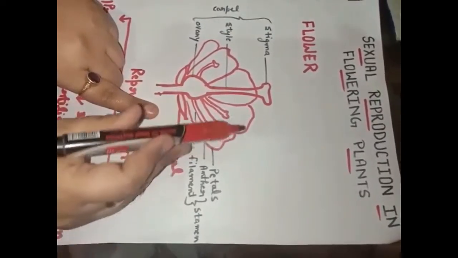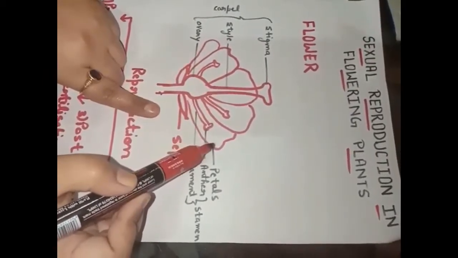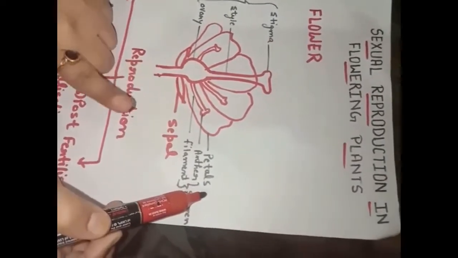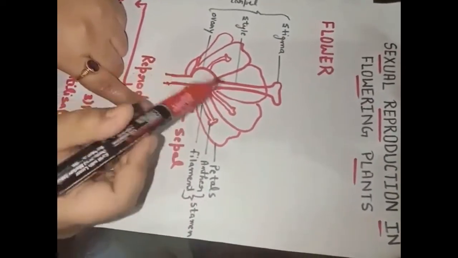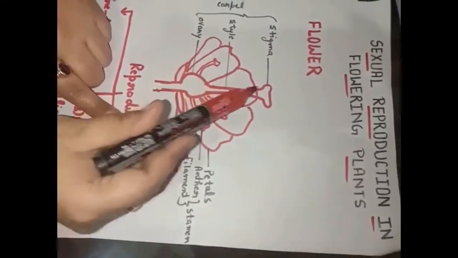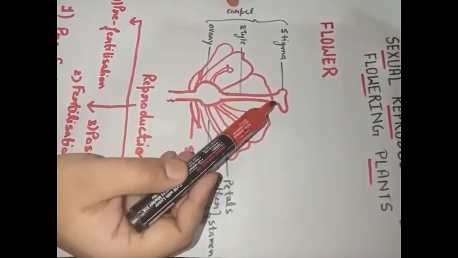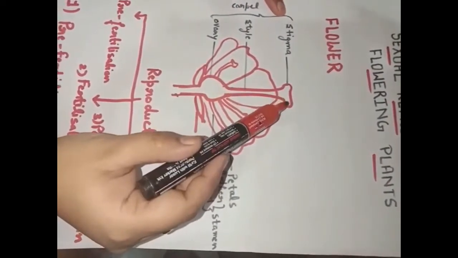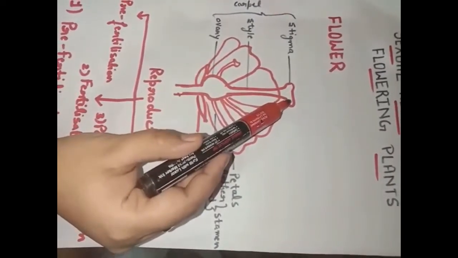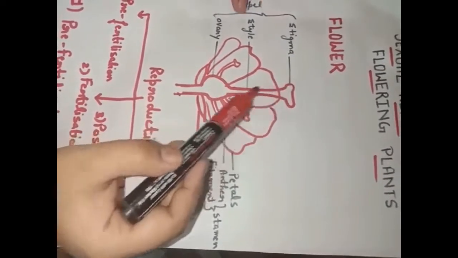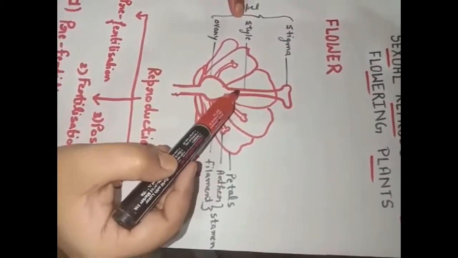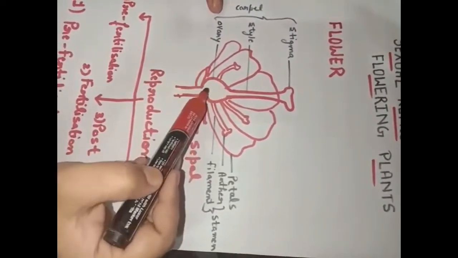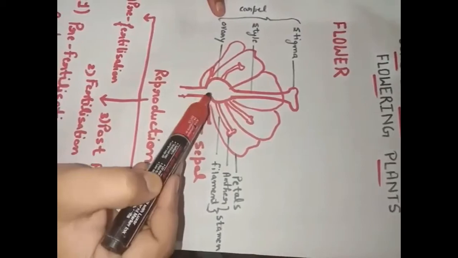Then we have the colorful petals on the flower. These colorful structures are called petals. They attract insects and are also helpful in pollination. Next, in the center we have this structure called the carpel. It is divided into three parts: stigma, style and ovary. Stigma is the upper part that receives the pollen grains. Pollen grains mean the male gametes. Understood? Next is the style, where pollen tube formation takes place, and the basal part is called the ovary, where fertilization takes place.